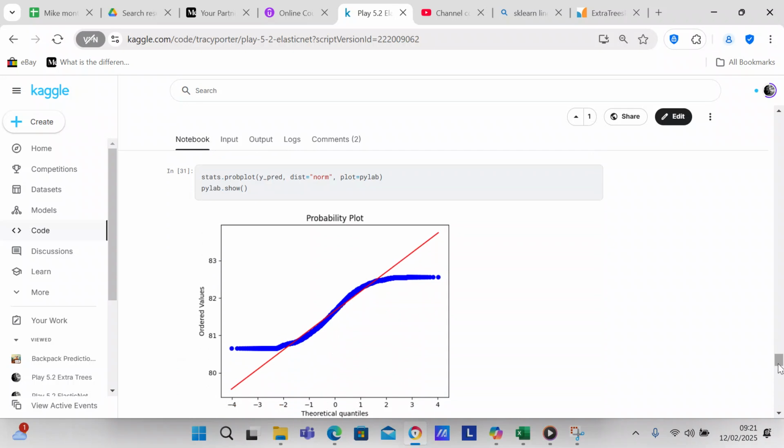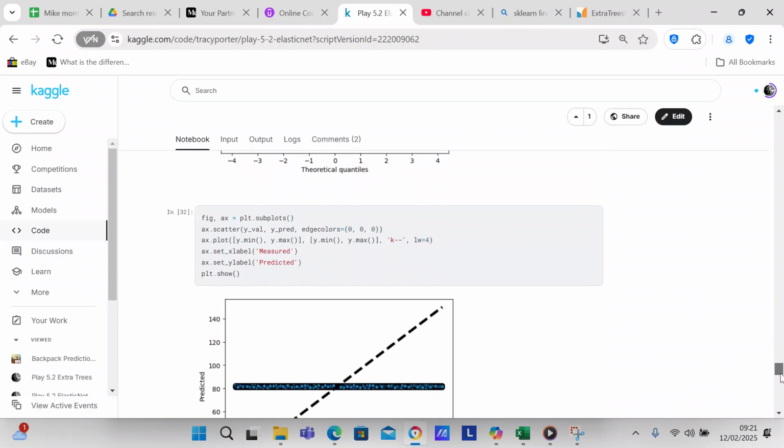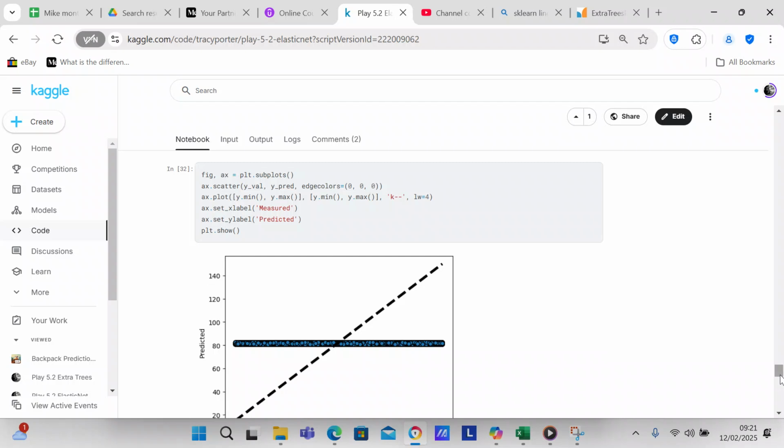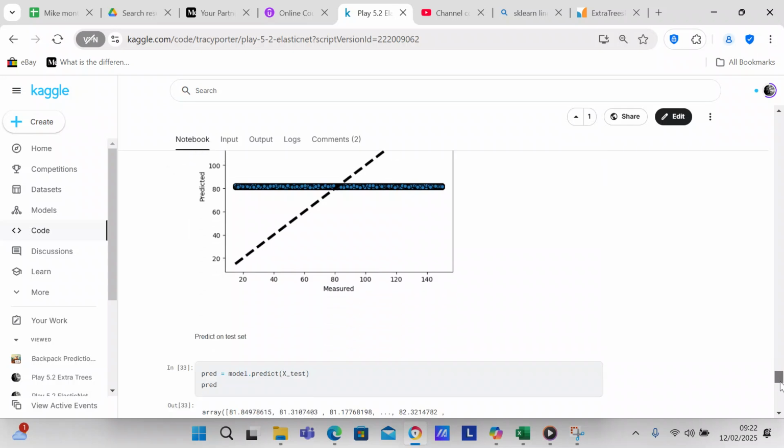The line being made is actually along the prediction line of the QQ plot. But when we plot the actual values against the predicted values, that's where you can see there is a problem: all of the values are between 80 and 82, really.